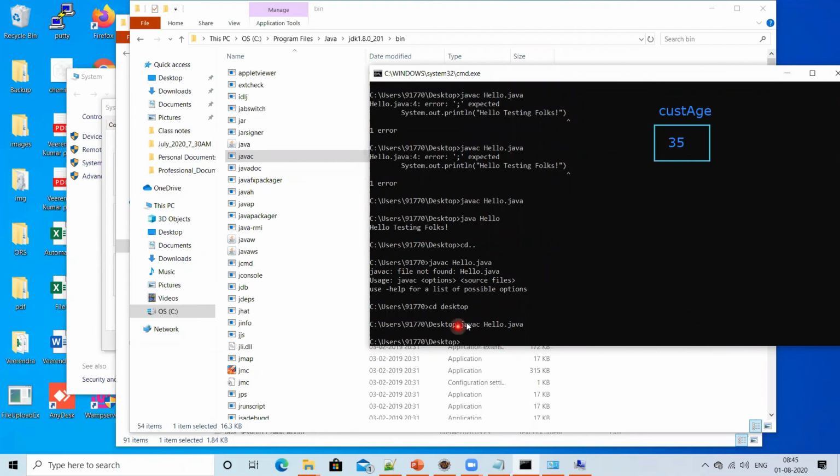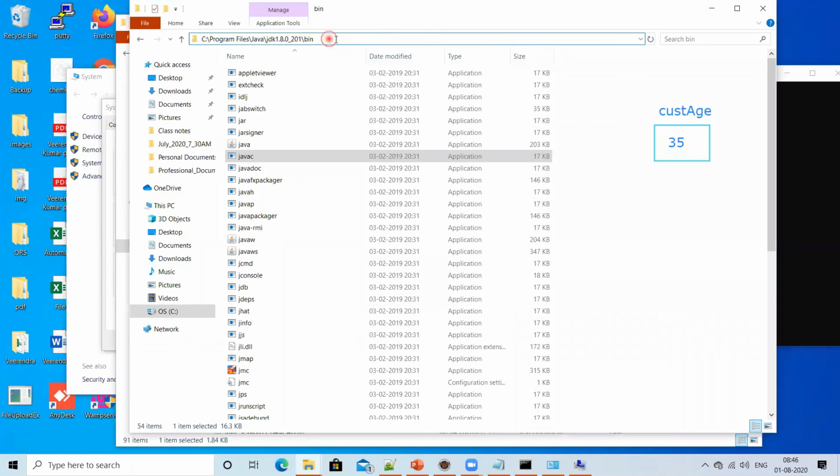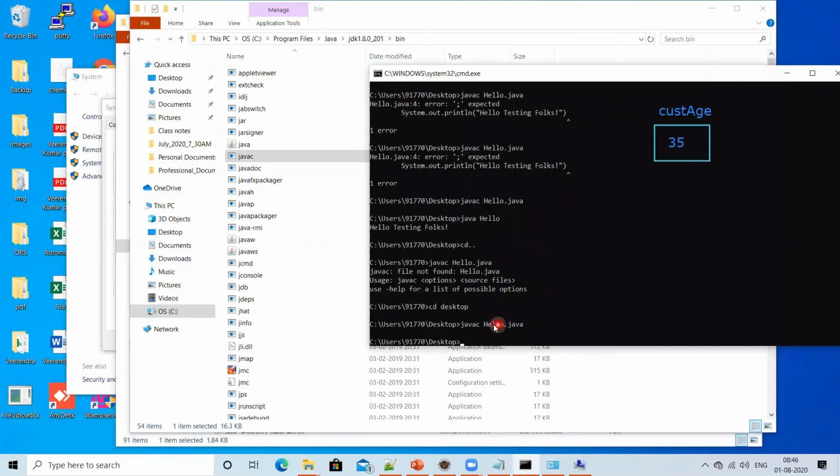So this javac, where can it find it? If you install Java and that path is mentioned in the environment variable. This is the Java installed path. See that JDK, in that bin. JDK is the folder, in that I have bin. So it is installed, and that path I mentioned in the environment variable. This is how it goes there and finds it. And hello.java is in my current directory. It will go and see the file. If it is available, it will run. Otherwise, it will give an error saying file not found. Clear?